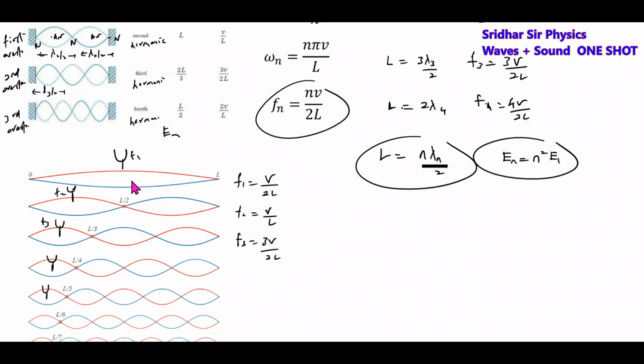Like that we can make the string vibrate in many harmonics. So where you have to keep the tuning fork: at half of the length, L by 2, next L by 4, next L by 6, next L by 8. At these particular positions, if you keep the tuning fork, then the wire string is going to vibrate with different resonant frequencies. This is the basic meaning of this.